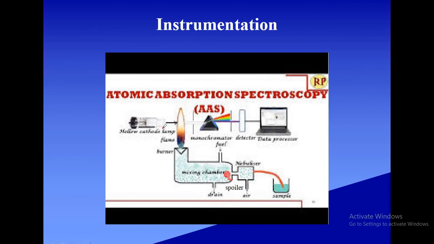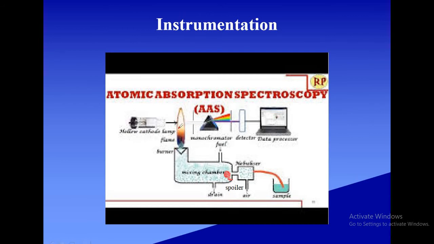That light is produced by the hollow cathode lamp. For that light to be produced, we should have a cathode made up of sodium. Whichever element we are analyzing, that element we have to take as the cathode in the hollow cathode lamp. Sodium to be analyzed means the cathode should be sodium. So that 589 nanometer light produced by the hollow cathode lamp is passed through the flame.